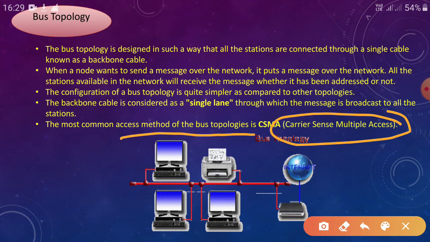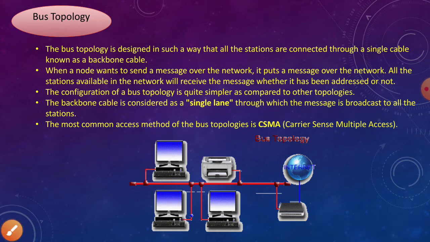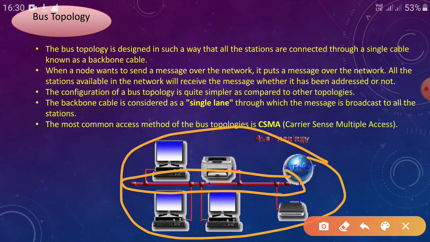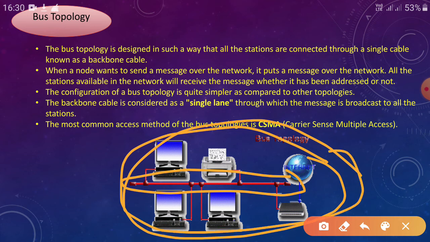Because here on a single cable there are multiple nodes. All the computers or all the devices are connected to this single cable. So if this cable is not working properly, the total system will be down.